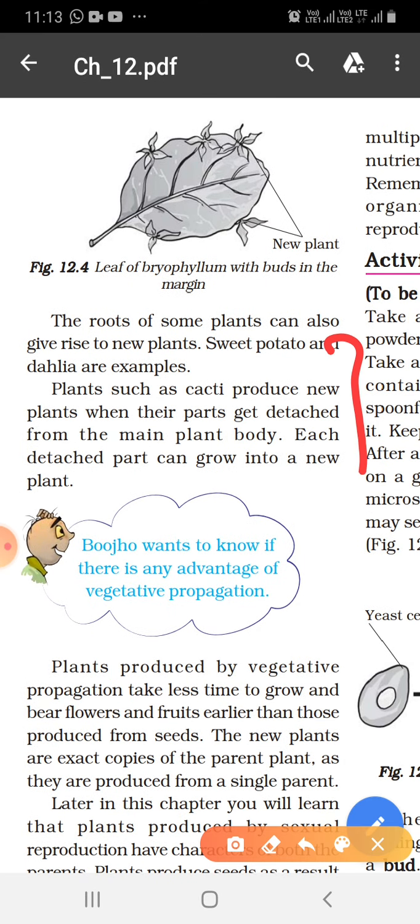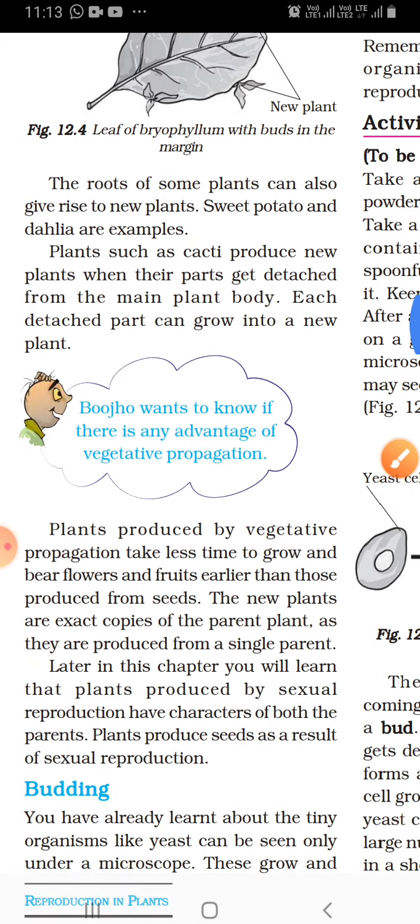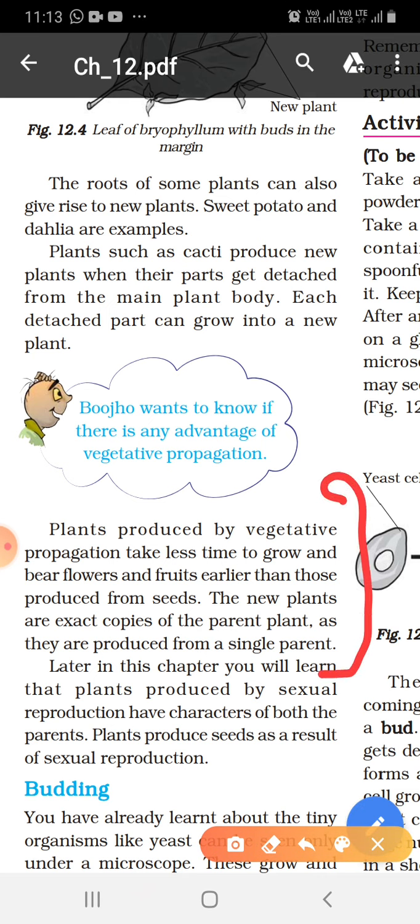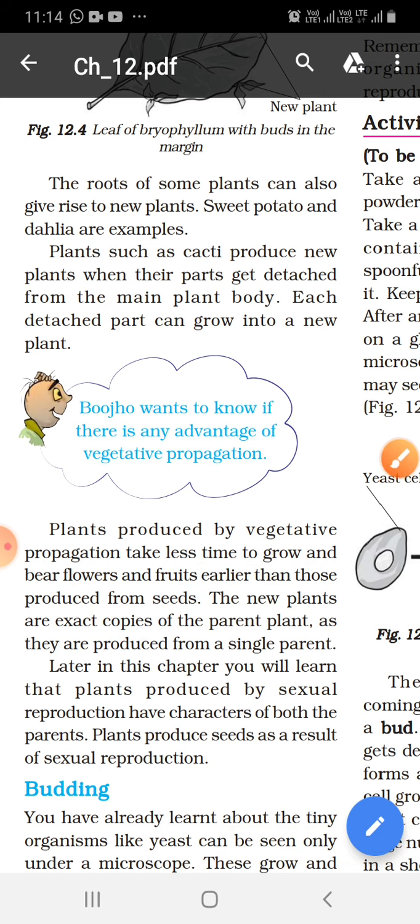Plants such as cacti produce new plants when their parts get detached from the main plant body, and each detached part can grow into a new plant. What is the benefit of vegetative propagation? Plants produced by vegetative propagation take less time to grow and bear flowers and fruits earlier than those produced from seed. The new plants are exact copies of the parent plant as they are produced from a single parent.